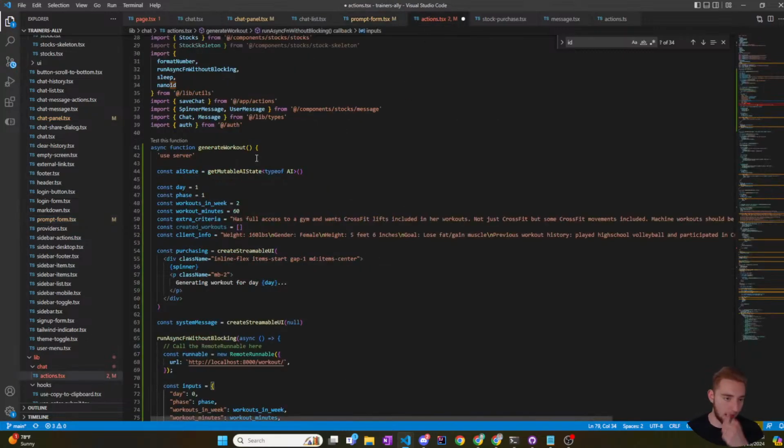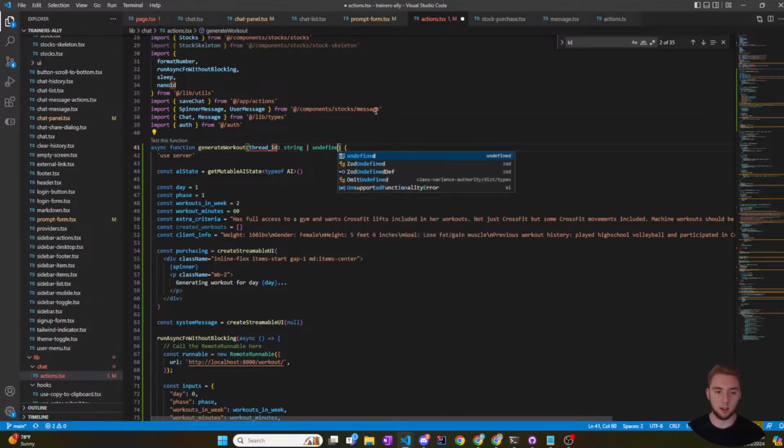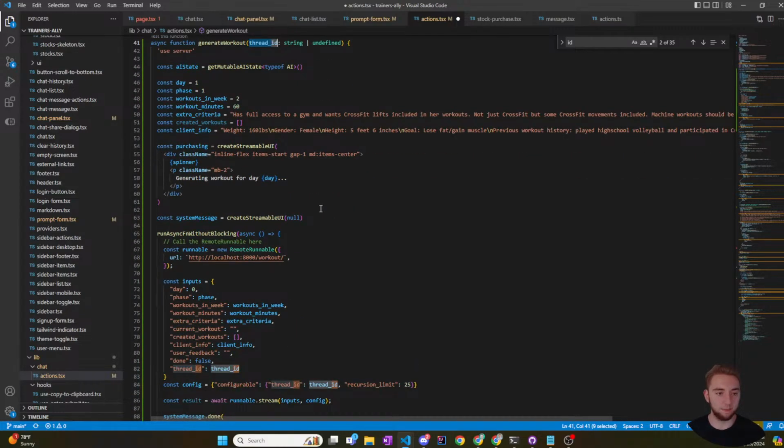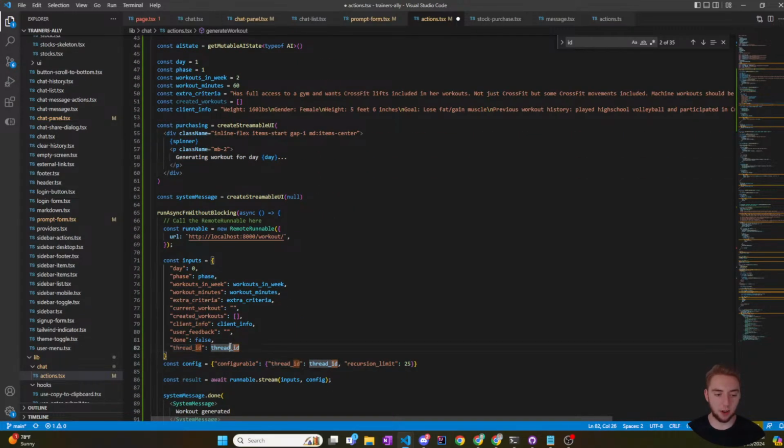And so now within the actions here, I'll add a first parameter to generate workout, which is going to be chat, or I can even call it thread ID, because that way the name is going to be exactly what I already have here. So then I don't have to declare some other variable.